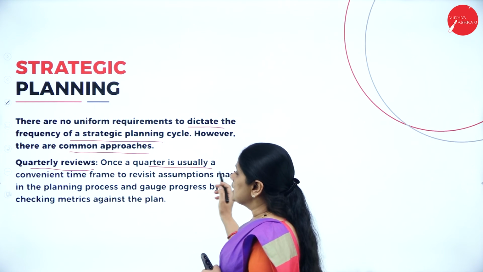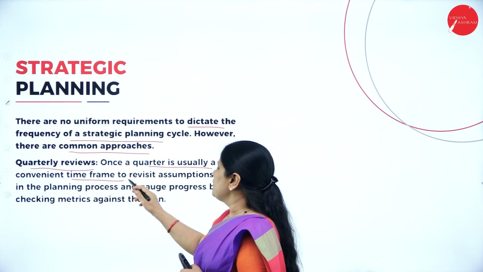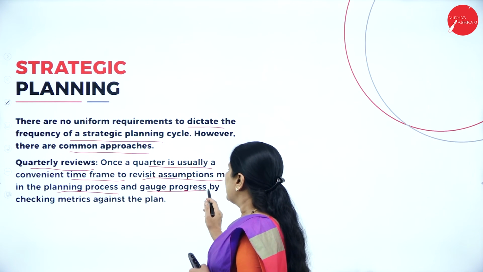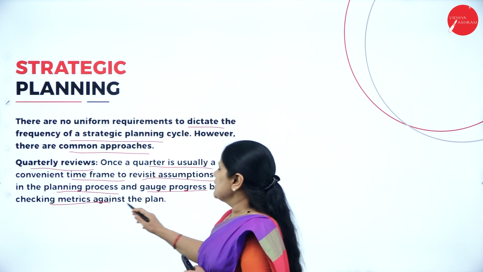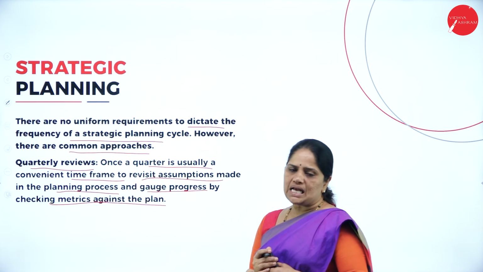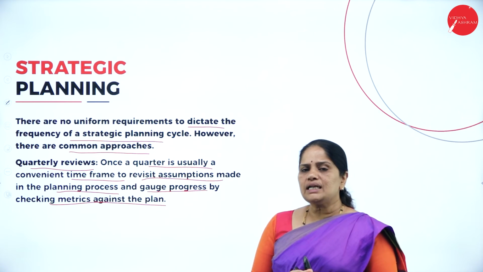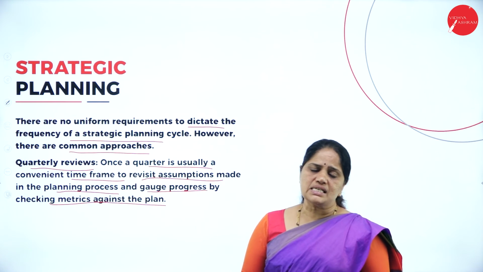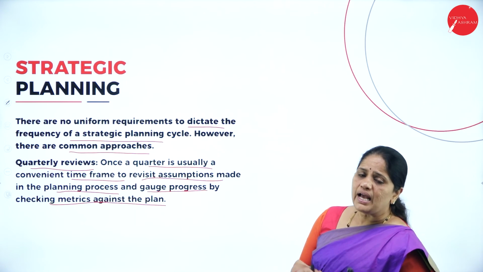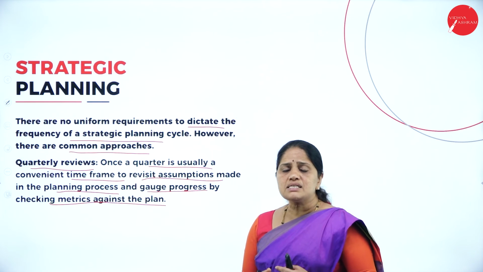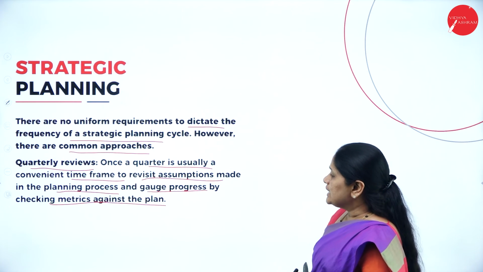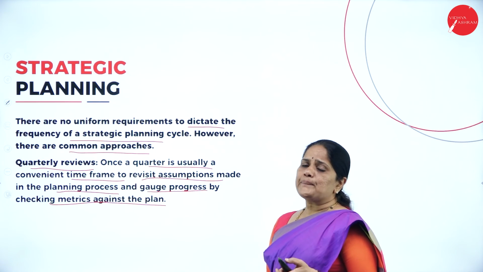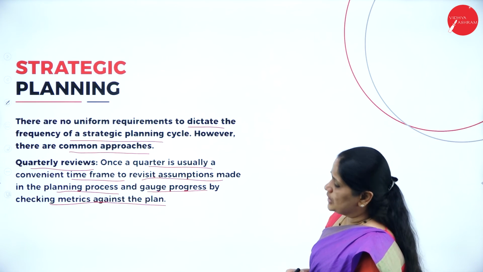Once a quarter is usually a convenient time frame to revisit assumptions made in the planning process and to gauge progress by checking metrics against the plans. So, once in 3 months, you just assess how the plans are being implemented and how each department is implementing the plans. In this way, we can know what is the progress made by the company in terms of implementation.